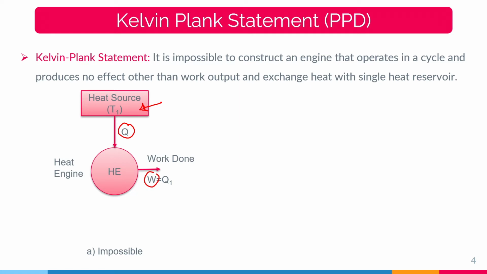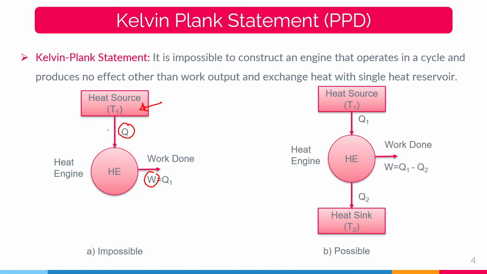Basically, this is not possible, because the statement implies that no heat engine can be developed that receives a certain amount of heat from a high temperature source and converts it into an equivalent amount of work. If this happens, the efficiency of the engine is 100%. Such a system satisfies the principle of energy conservation, that means it satisfies the first law of thermodynamics, but it violates the Kelvin-Planck statement of the second law. Obviously, the Kelvin-Planck statement tells us that no heat engine can have a thermal efficiency equal to 100%.